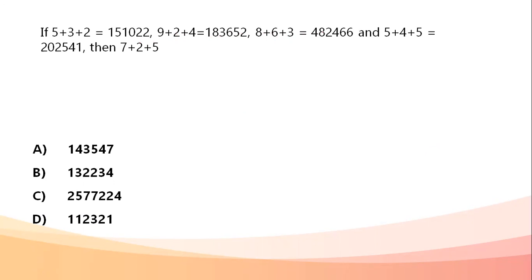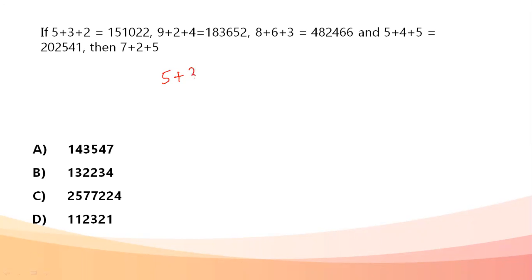8 plus 6 plus 3 is 482466. 5 plus 4 plus 5 is 202541. The value of 7 plus 2 plus 5 is asked. Looking at the question, it is very clear that this is not direct addition, and some calculation or some other pattern is being followed. So let's try to observe the pattern.